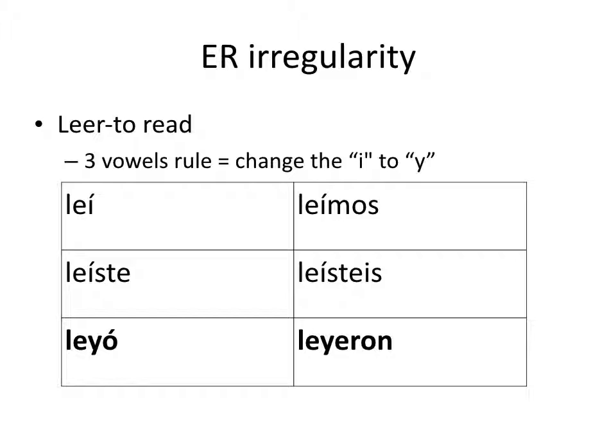And then one irregularity is the verb leer, because it has a three vowels problem, the E and A form, the I changes to Y. Notice on the bottom, leyó and leyeron, instead of an I, it's a Y. Okay, so I hope this gave you a brief introduction of how to use preterite verbs.